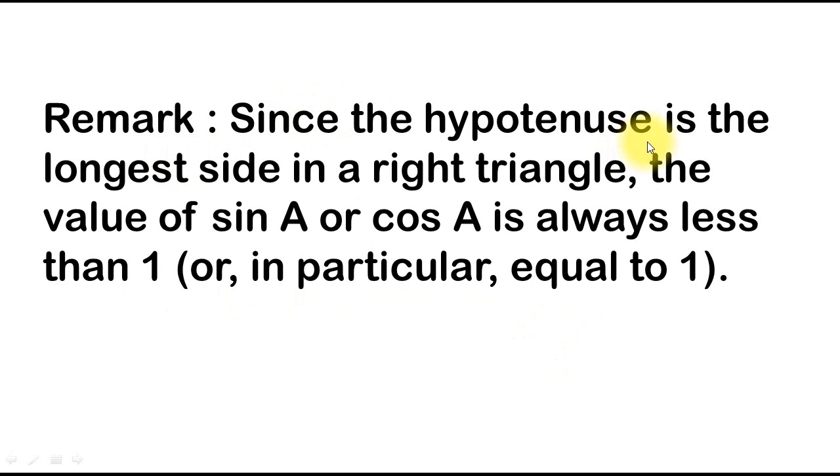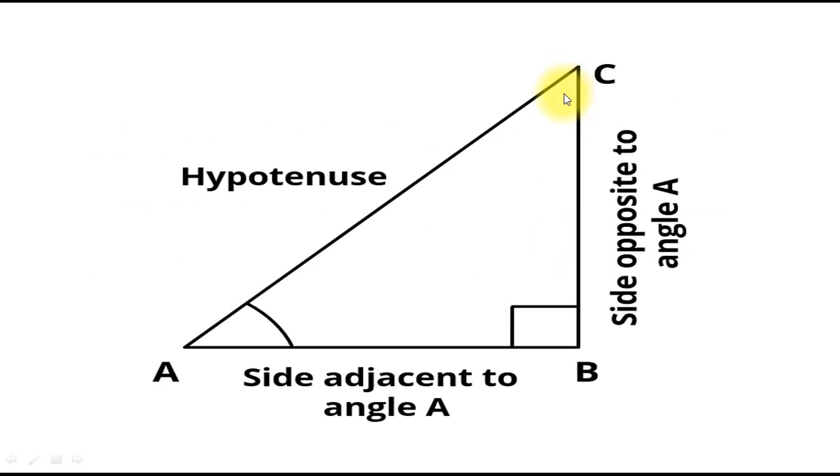Remember one more thing. Since the hypotenuse is the longest side in a right angle triangle, the value of sin A or cos A is always less than 1. Here the hypotenuse is the largest side in a right angle triangle and the value of sin theta is perpendicular upon hypotenuse. So smaller upon larger is always less than 1.